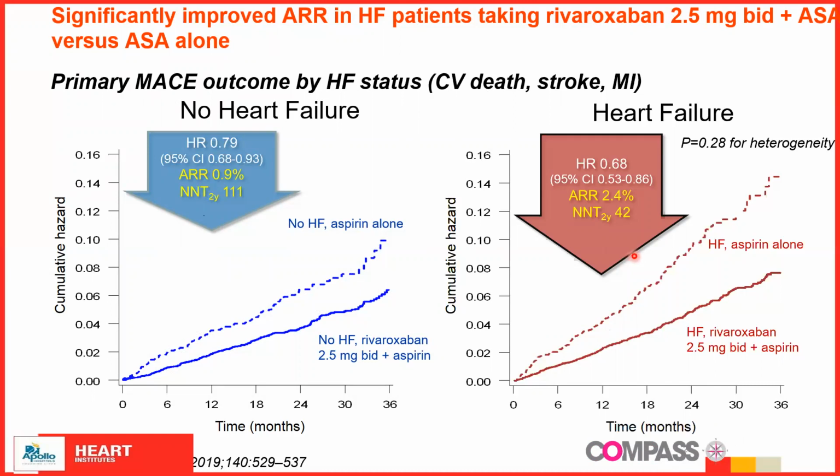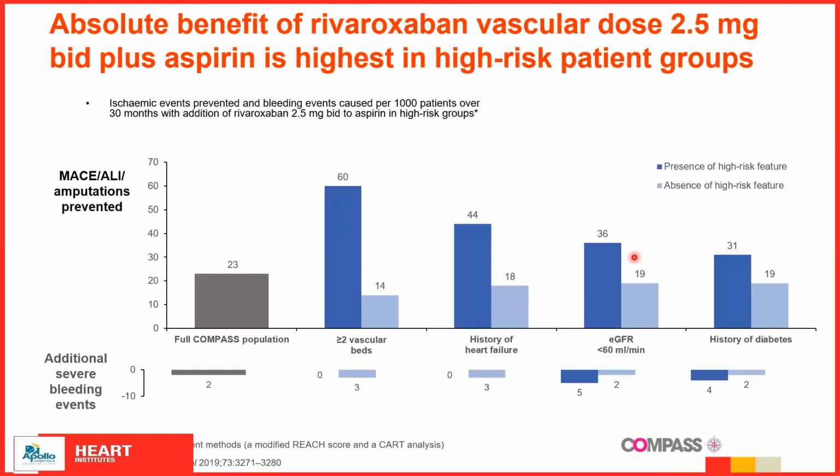Now, a very important thing to debate on is that the absolute benefit of Rivaroxaban vascular dose plus aspirin is highest in the high-risk patient groups. So the higher risk the patient is, that is the full COMPASS population, or more than 2 vascular beds, or history of heart failure, or eGFR less than 60, or history of diabetes, all these patients did well.